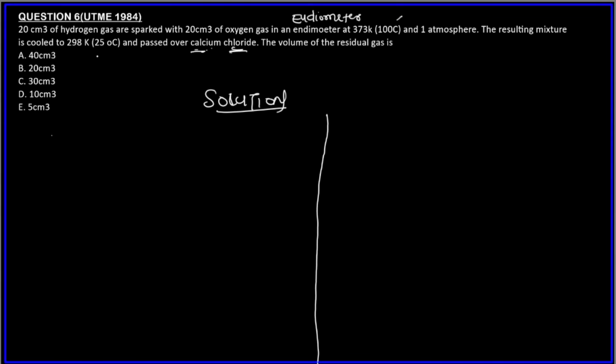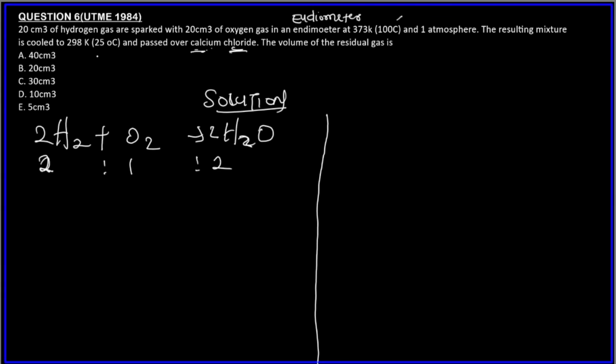So the first thing, remember, always write a balanced equation. By now you should know the balanced equation between hydrogen gas and oxygen gas to form water or steam. 2 and 1 are the stoichiometric, or volumetric, coefficients, so the ratio is 2:1.